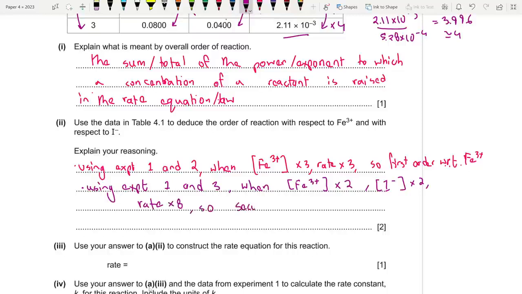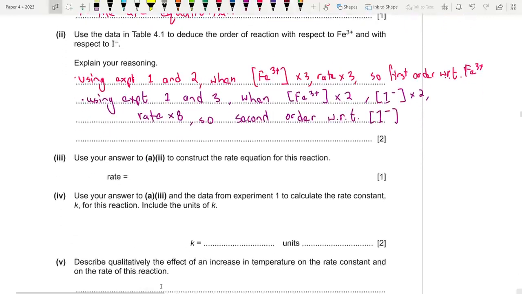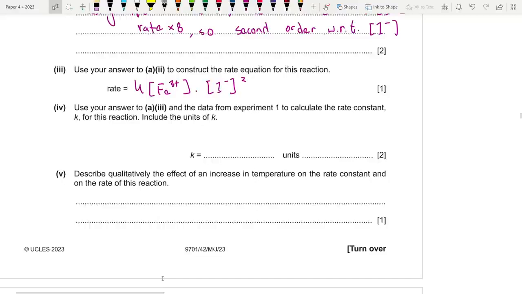So it is second order with respect to iodide. Fine. Use your answer to construct the rate equation. So rate is equal to, you know the drill, k times concentration of Fe3+ first order times concentration of iodide whole square. Yeah. So what is the overall order? It is 3. 2 plus 1, 3.